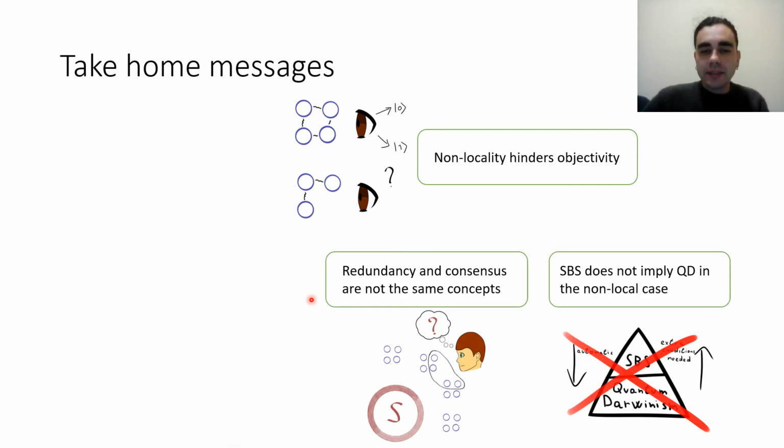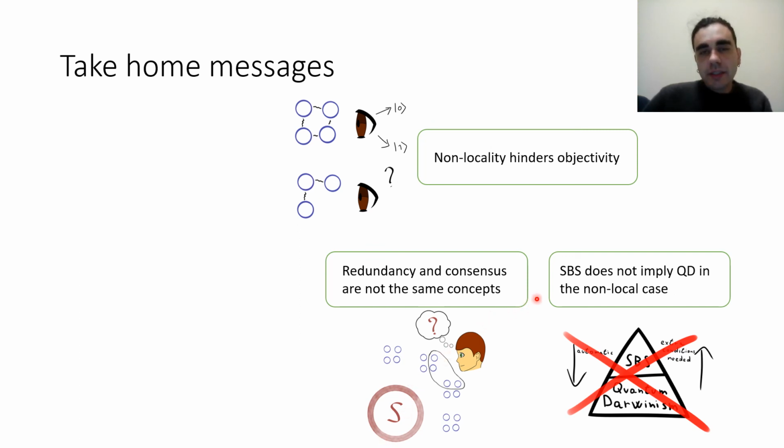And the second take-home message is that redundancy and consensus are not the same concepts. So redundancy is how many copies of the information about the system we have in the environment. Consensus, however, is that observers agree among themselves on what the properties of the system are. And so this means that not only is the information encoded redundantly, but also that they can extract it. And in the local scenario, these 2 things are the same. In the local scenario, redundancy and consensus are basically the same thing, but this is not true in the non-local scenario.